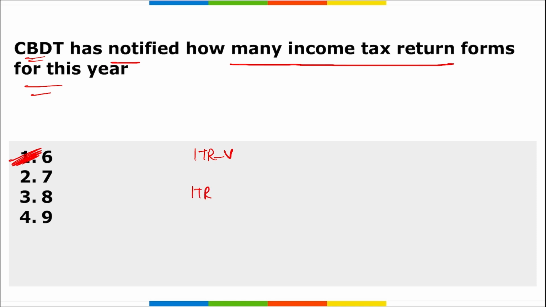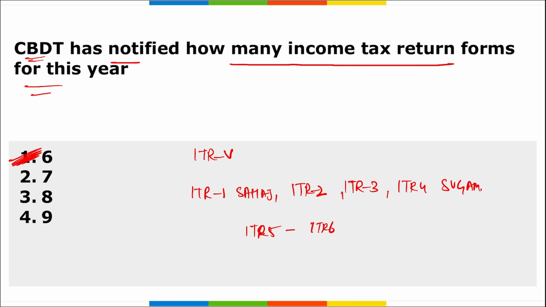Then ITR forms that include ITR 1 Sahaj, ITR 2, ITR 3, ITR 4 Sugam, and ITR 5 and ITR 6. The forms will come into effect from 1st of April